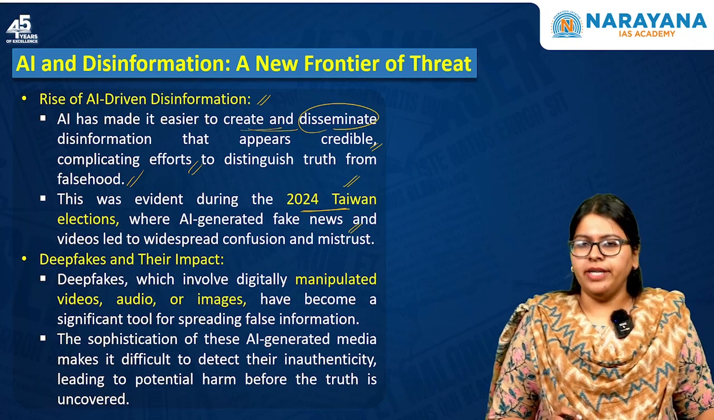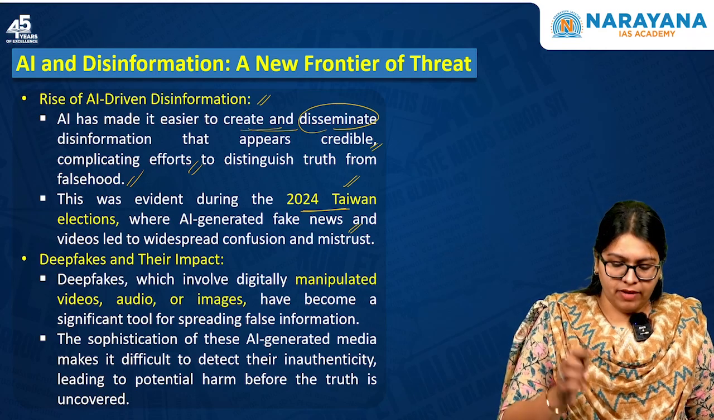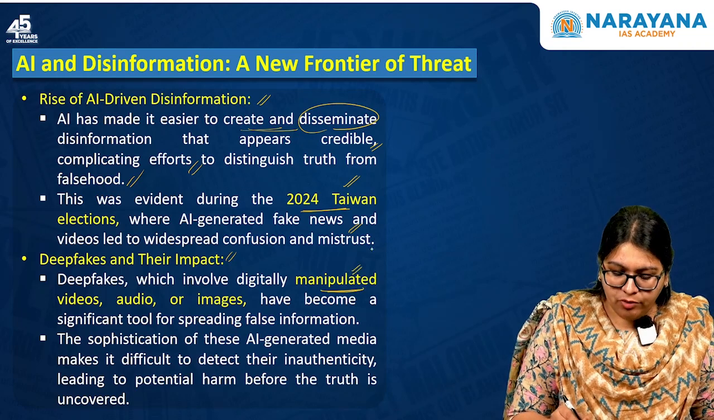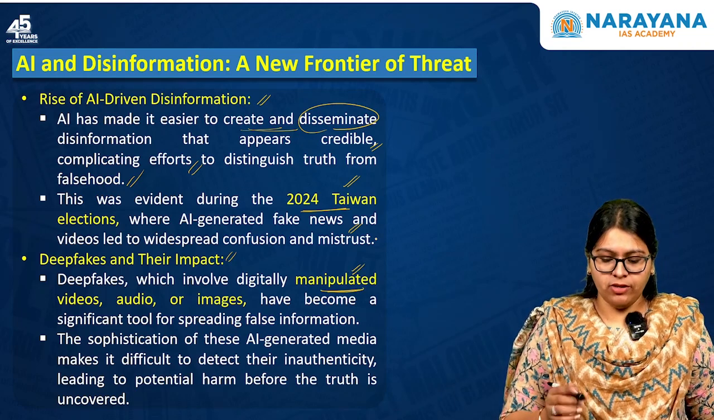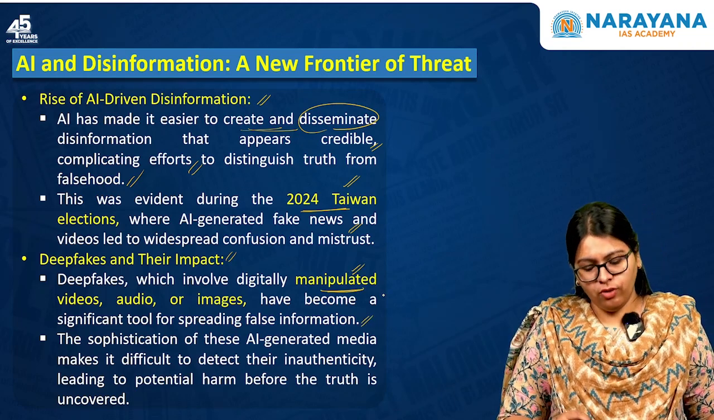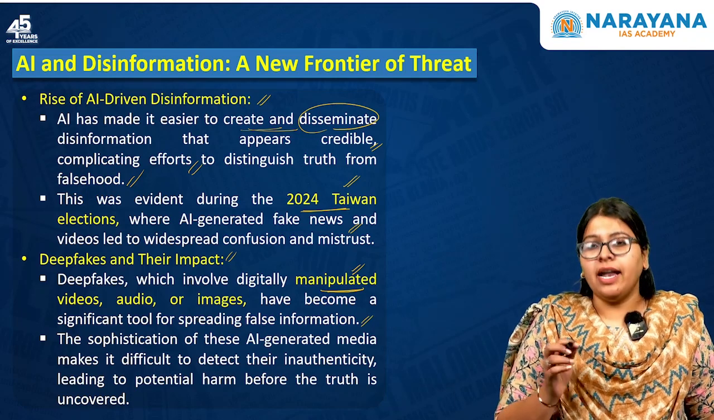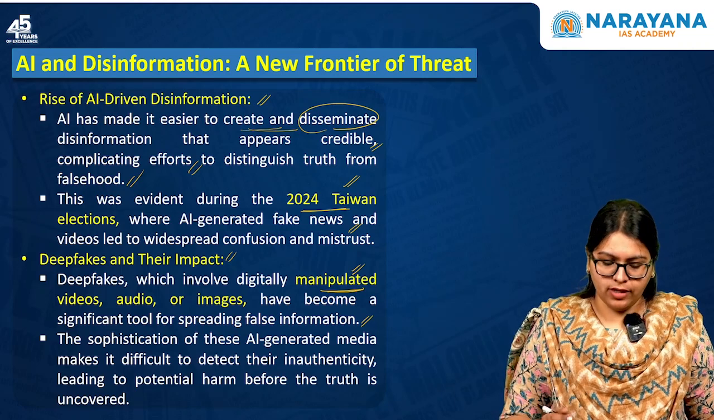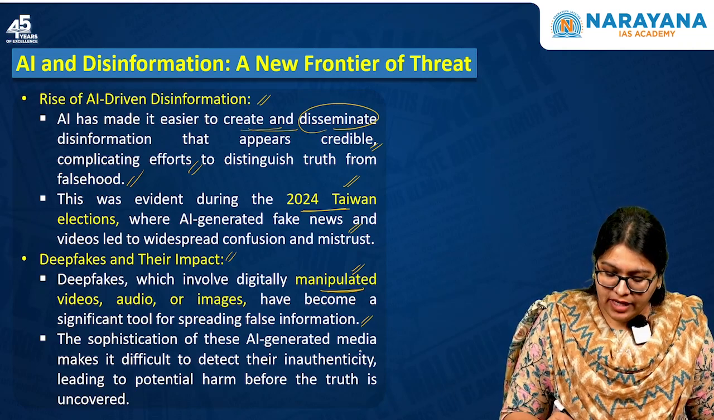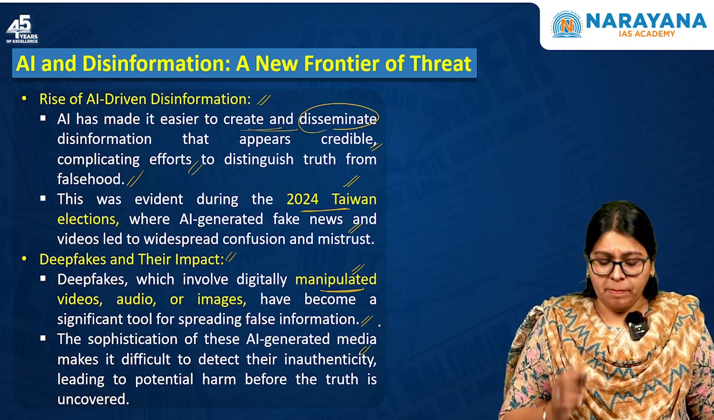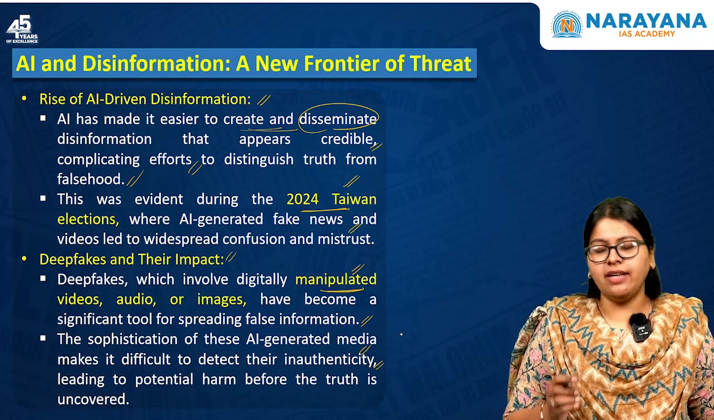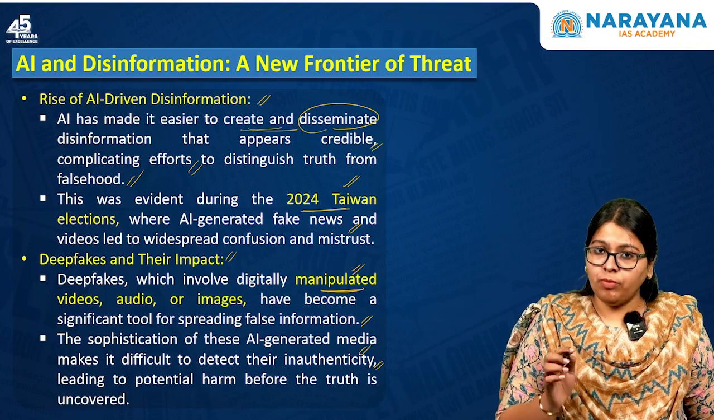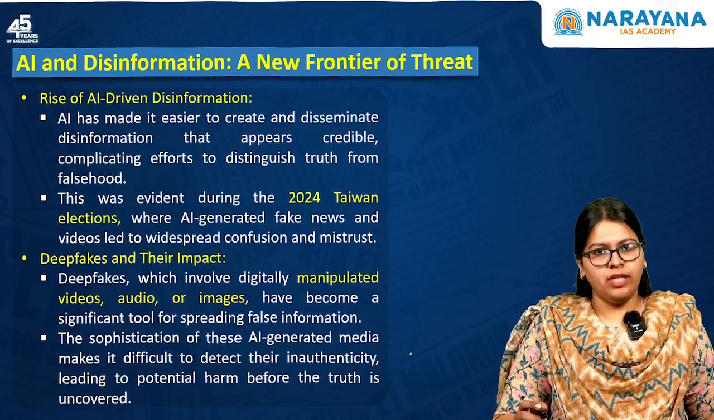Now moving forward, if you look at this concept of deepfakes and their impact, deepfakes involve digitally manipulated videos, audios, or images. This has become a significant tool for spreading false information, and this is all enabled by the sophistication that artificial intelligence has gained over time. The sophistication of these AI-generated media makes it very, very difficult to detect authenticity, whether it is true or a falsehood, leading to potential harm before the truth is uncovered.